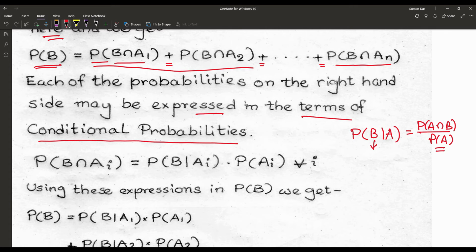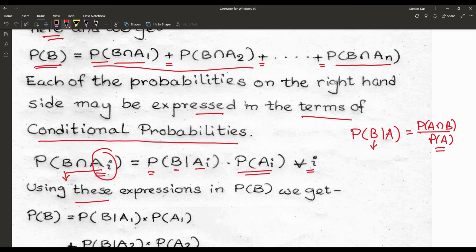Here also each A event has occurred before, after that B is occurring. So we may write P(B intersection Ai) is equal to P(B given Ai) into P(Ai) for all i.